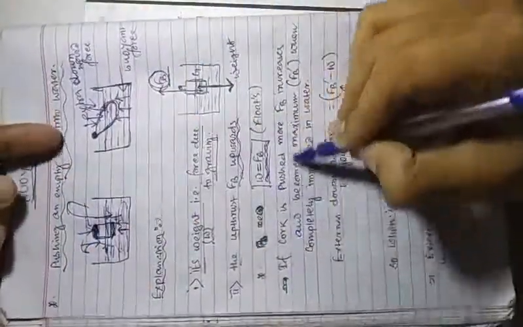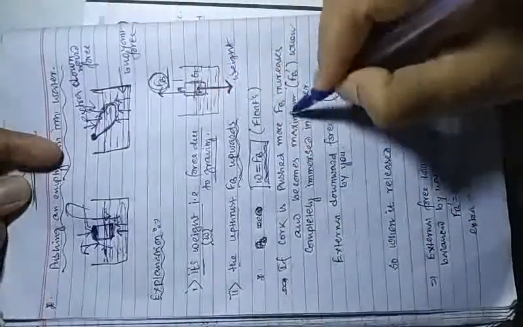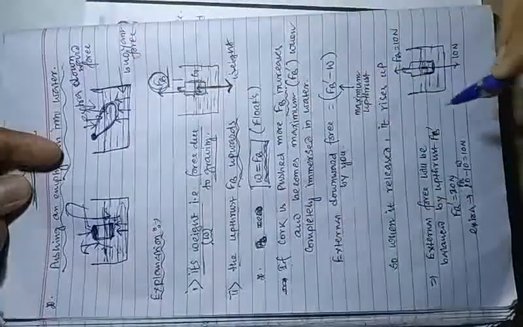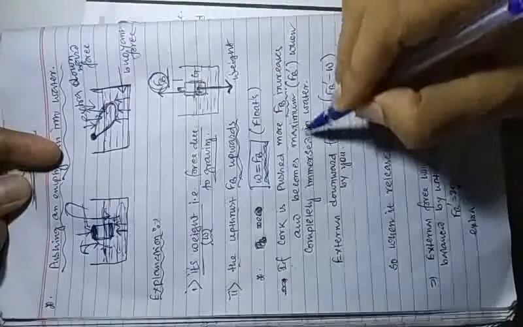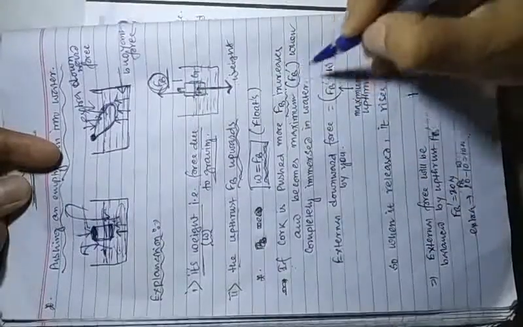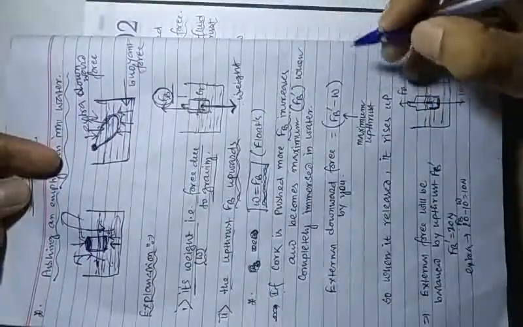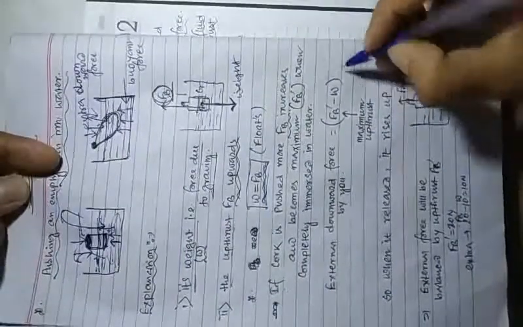See, if the cork is pushed more, FB will increase. FB means the upward force will increase and become maximum at FB dash. So let's draw it, then you can easily understand.